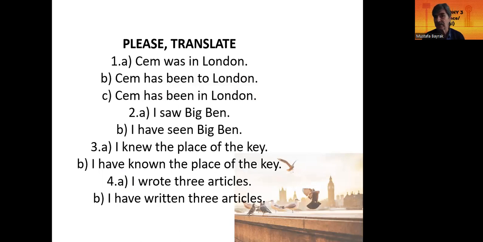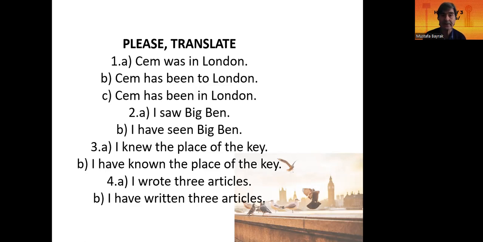Jem was in London, yes, in the past, yesterday, 2 years ago. Jem has been to London, but now he is not in London. He is in Paris, for example, but he has been to London. Jem has been in London. He is still in London. Maybe he moved to London 2 years ago, so Jem has been in London for 2 years.